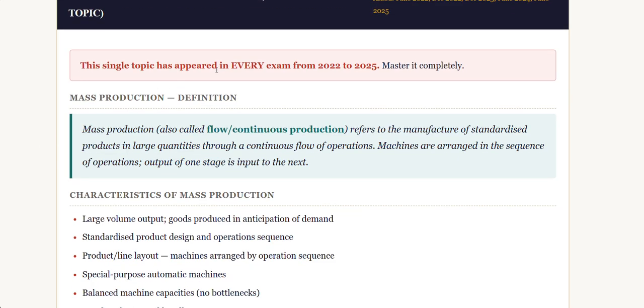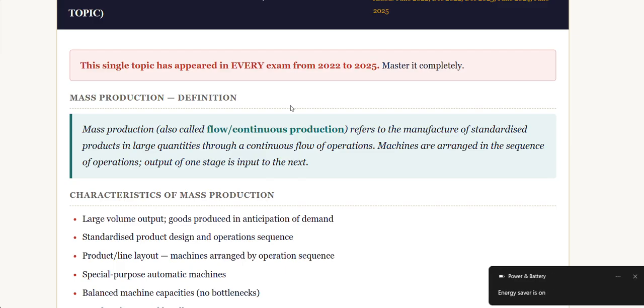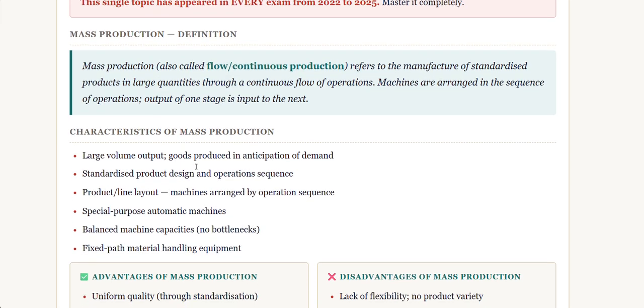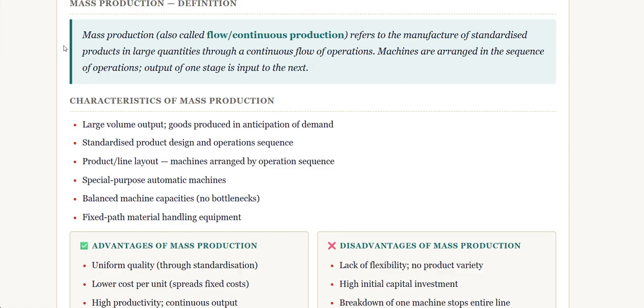So this single topic has appeared in every exam from June 2022 to December 2025. As you know, this has been repeated in every exam, so there's a very high probability that it would be asked in the exam coming in 2 days. Okay, mass production we have discussed earlier.